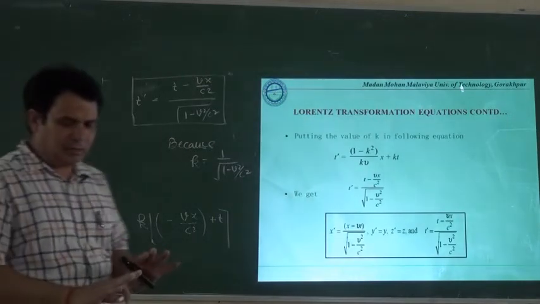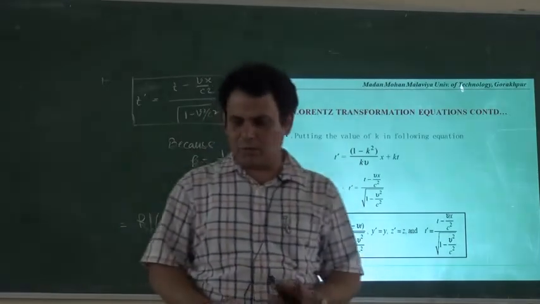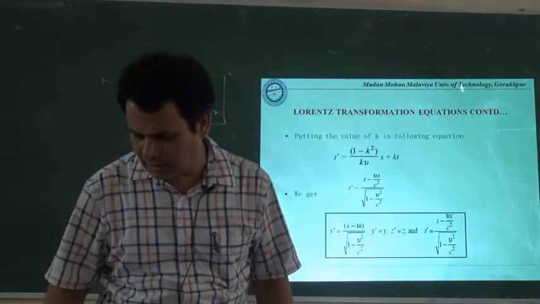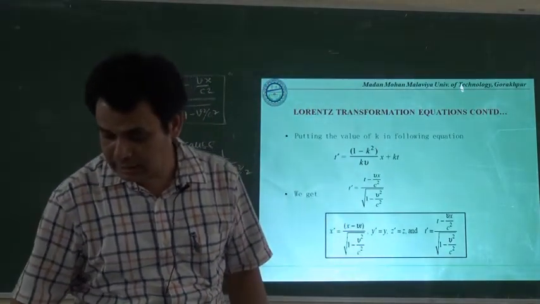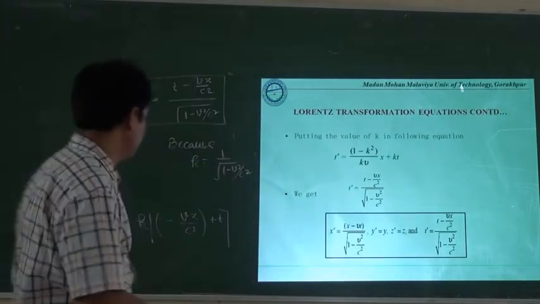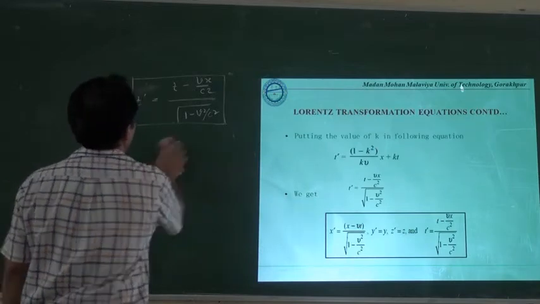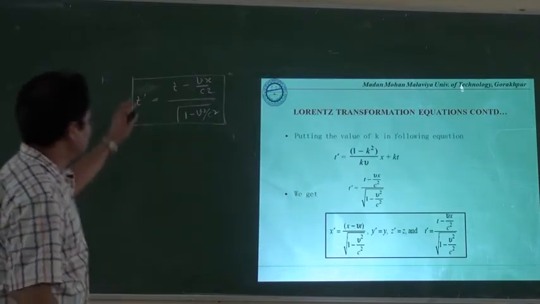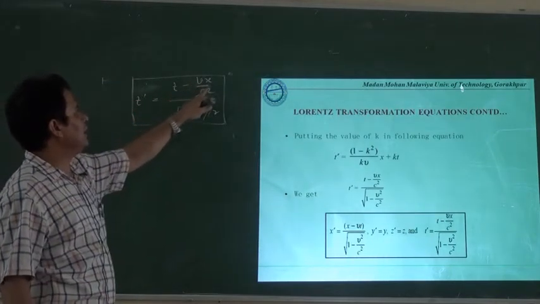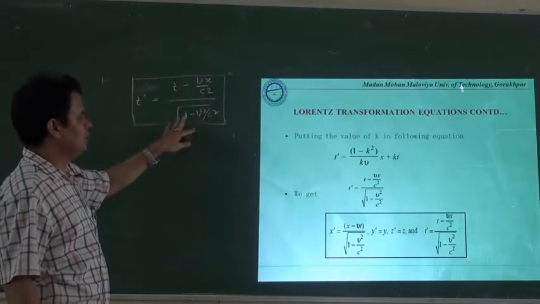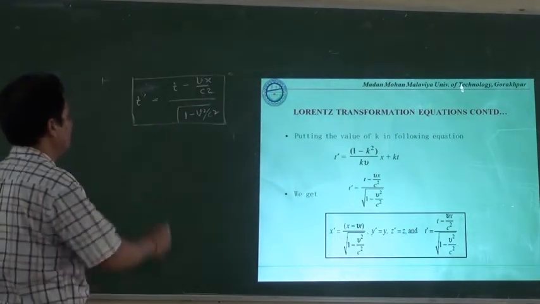So now these are the transformation equations suggested by Lorentz, the real relativistic transformation equations. For the time t, as we have already written here, t dash is equal to t minus vx upon c square, upon under root 1 minus v square upon c square.